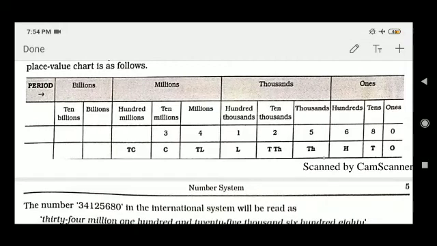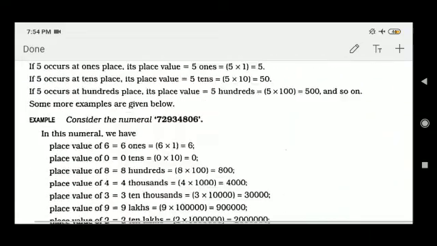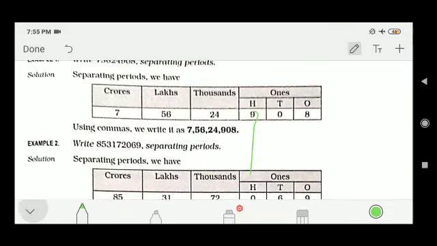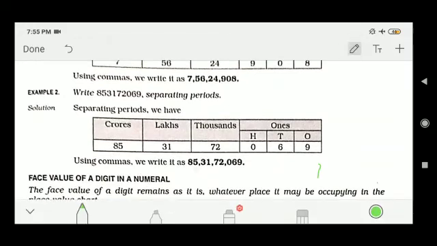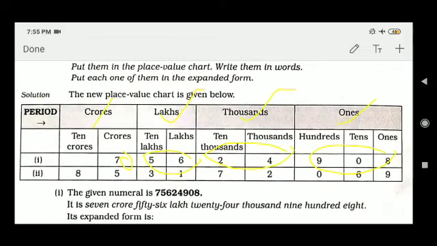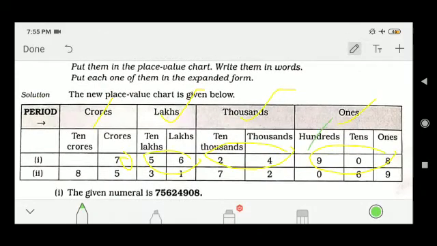So now we'll go to the international place value system. In the Indian place value system, we have the ones period, thousands period, lakh period and crore period. In the ones period there are 3 places, sub places. In the ones period there are 3 houses: 100, 10 and 1. In the thousands period, 10,000 is present and another is 1000. See, this is the house. In the ones period 100, 10 and 1, so 3 sub houses are there.